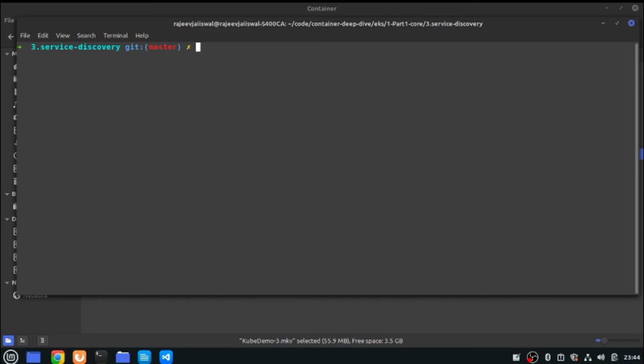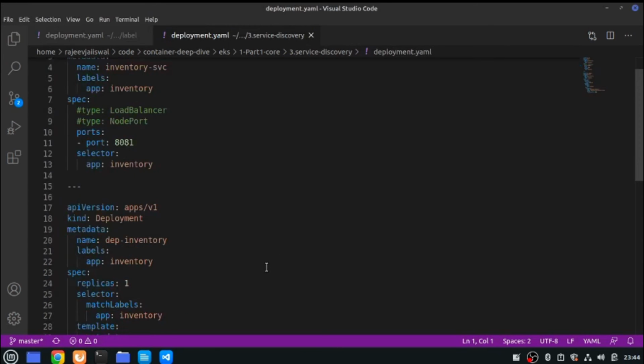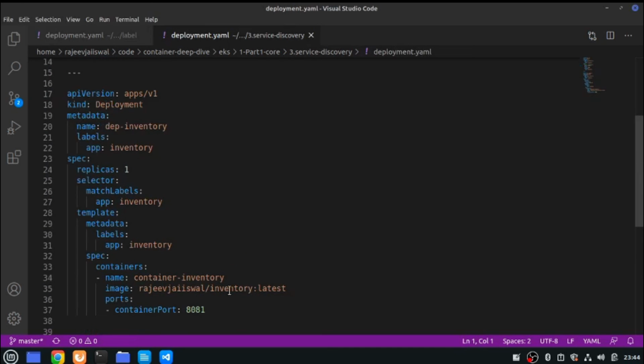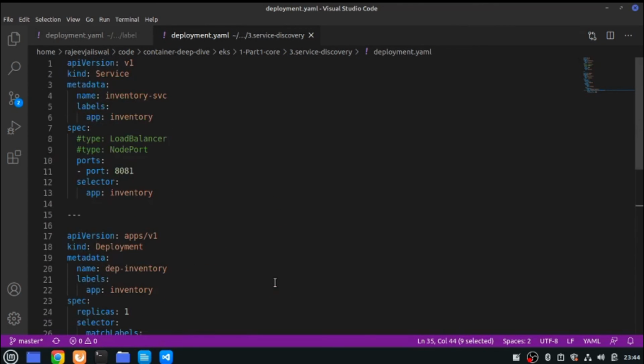So let me just open the deployment file first. Now see, this is exactly the same file. I'm going to use the same dep inventory, one deployment unit, same container, and I'm going to use a different kind of type to call the service. If I don't use anything, it will be exposed as a cluster IP, right? Let me show you how you can use the service discovery to call it internally.